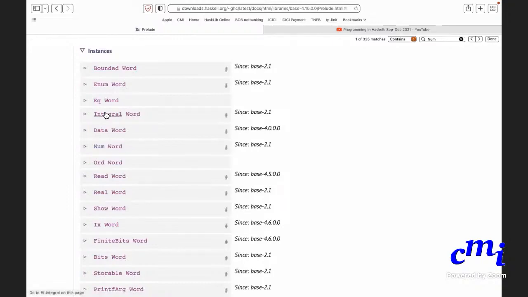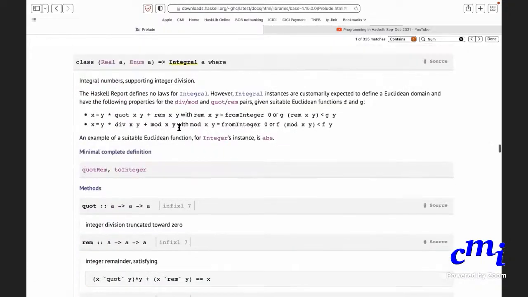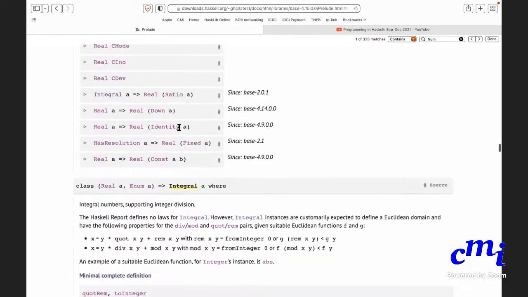And then Integral. Let's look at Integral. Integral is where you first say that this is all numbers because it will have plus, times, minus, and what was the other thing with that? Signum, the absolute value, all those things. But it also has a notion of integral division, which means that you divide a number by another number, there is a notion of a remainder and there is a notion of a quotient. So dividend, I suppose, or divisor. Either you get the div and mod or you get the quotient and remainder.